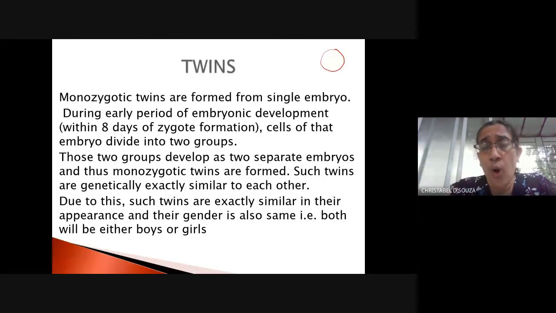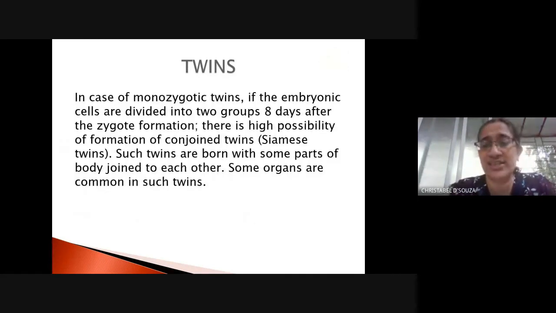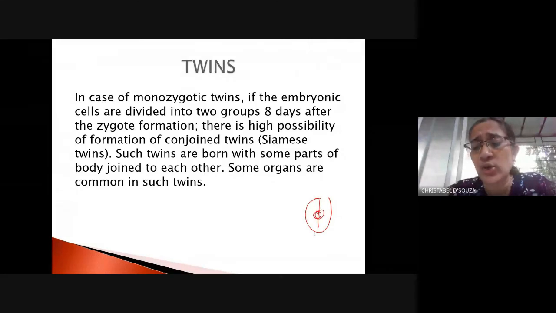Now, sometimes there are Siamese twins. These are known as conjoined twins. Now, what happens sometimes while this zygote divides, right? Certain parts of it remain joined together. So these are two babies, okay, which develop in the uterus of the mother. They are joined together.